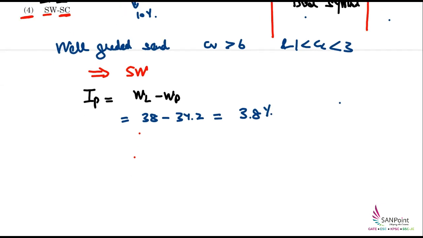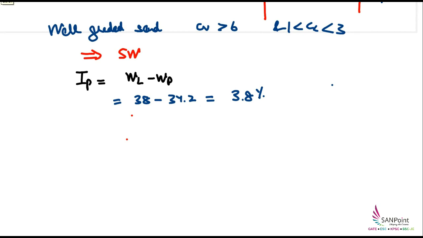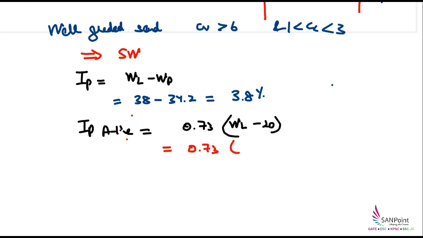Or another way is, if I go as per the classification of the fine soils, we have seen that we can find the IP of A line. So IP of A line formula was 0.73 (WL minus 20). If I put the value 0.73, WL value was given as 38, minus 20. So on solving this will be 18 into 0.73. So this will come out as 13.4%.